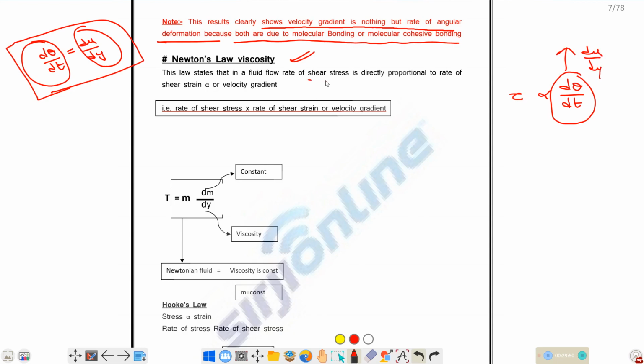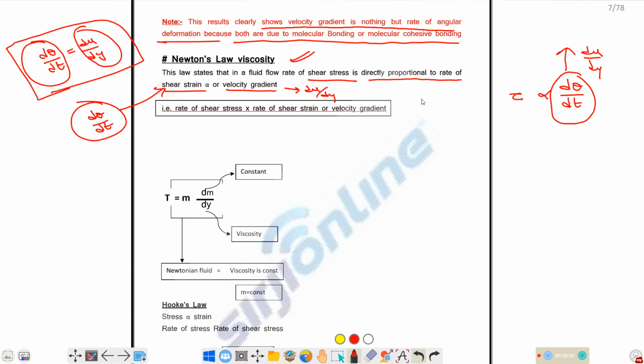That is, the shear stress is directly proportional to the rate of shear strain, d theta by dt, or the velocity gradient, du by dy. This is Newton's law of viscosity. The fluid which obeys Newton's law of viscosity is called a Newtonian fluid.